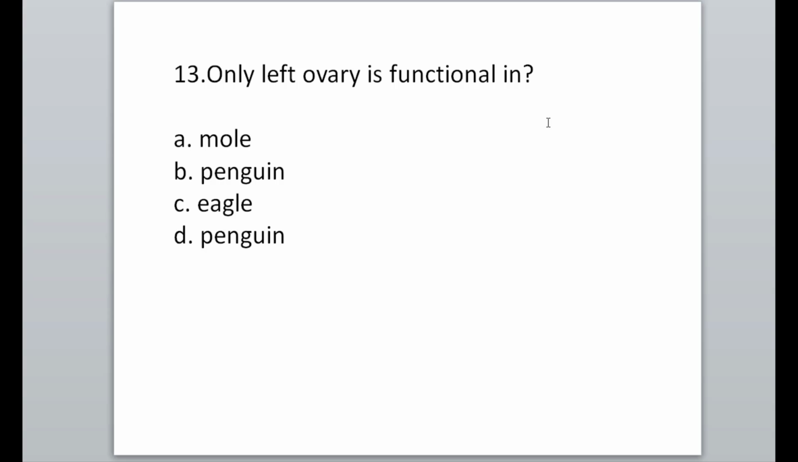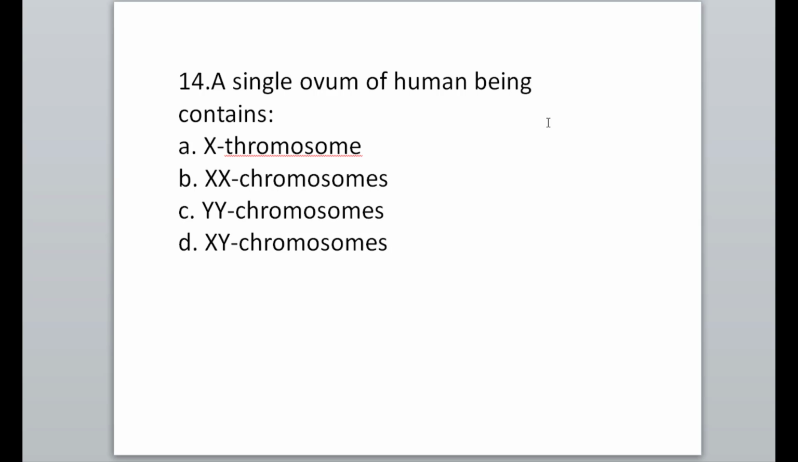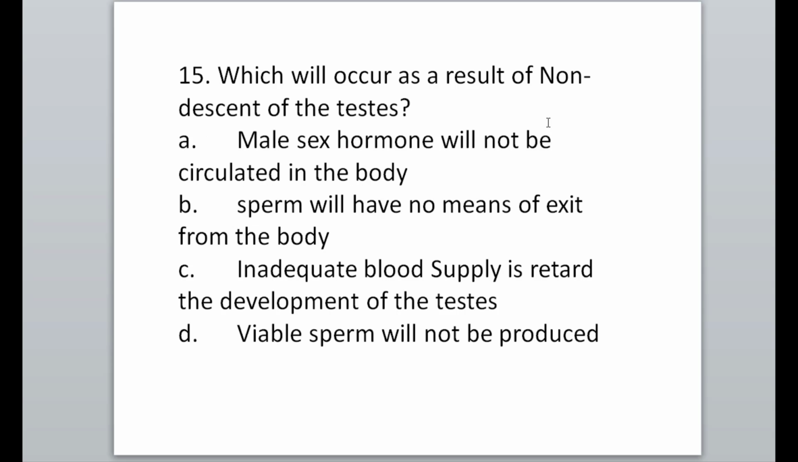Only the left ovary is functional in penguin. So option D is correct. MCQ number 14: a single ovum of a human being contains X chromosome. So option A is correct. Next MCQ: which will occur as a result of non-descent of the testis? Option D is correct: viable sperm will not be produced.